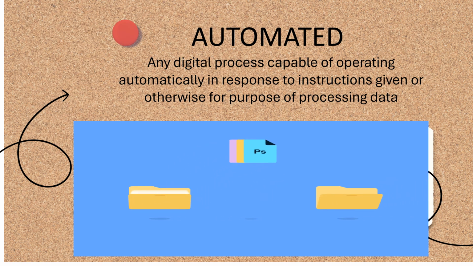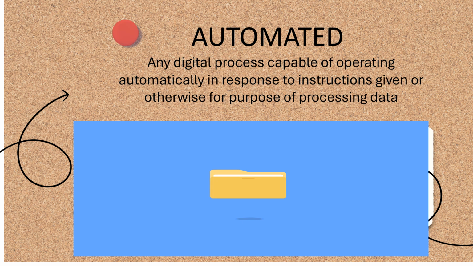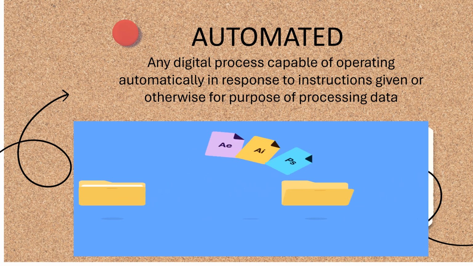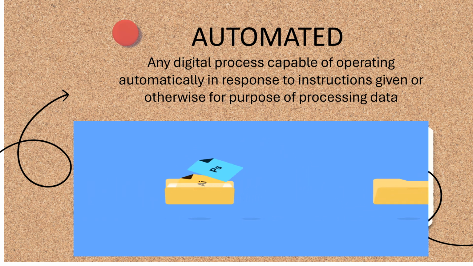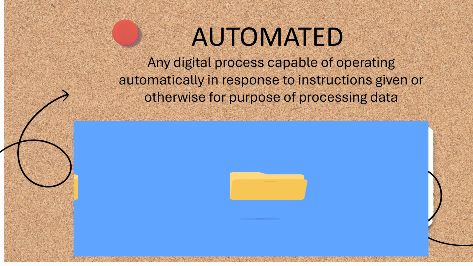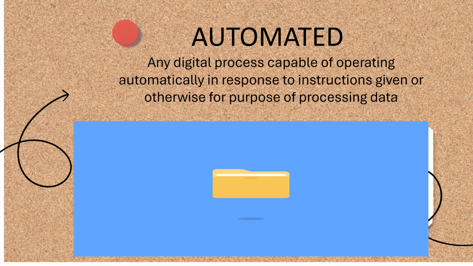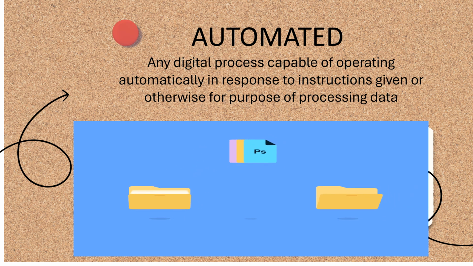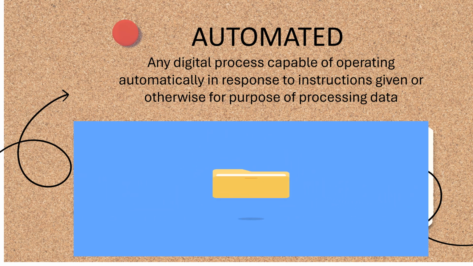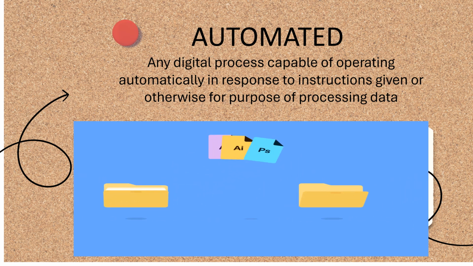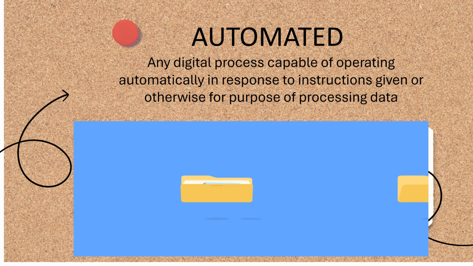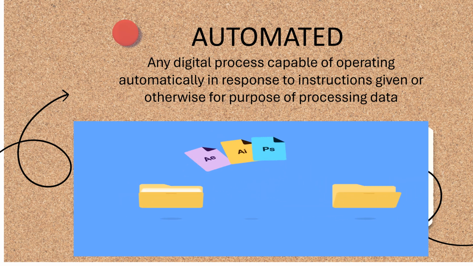What is automated? Automated means any digital processes capable of operating automatically in response to the instructions given or otherwise for the purpose of processing data. Now suppose we are using an email service, and I create a rule in the email that all the emails which are coming from so and so bank should go to my personal finance folder.